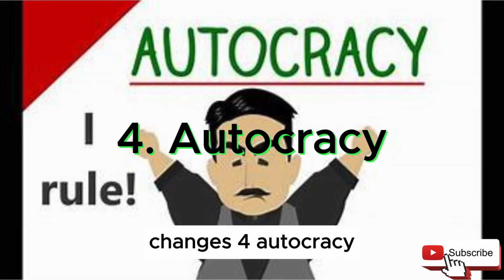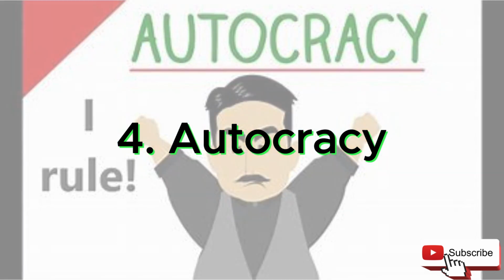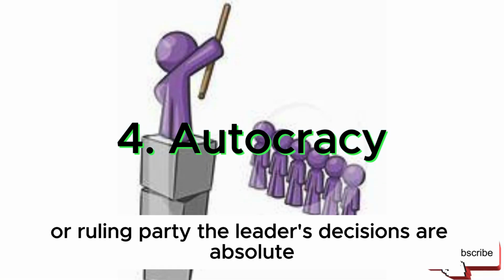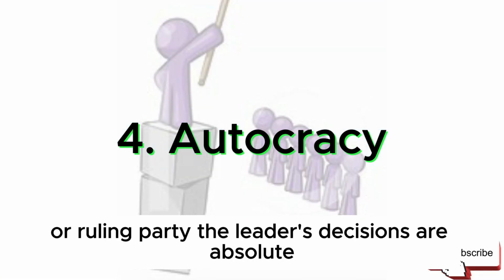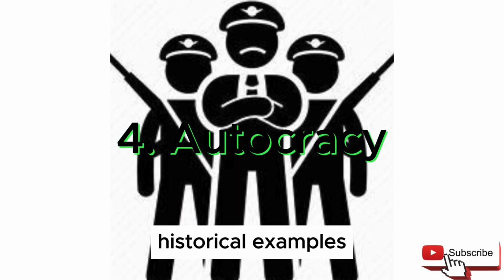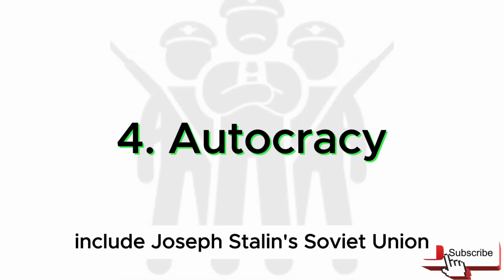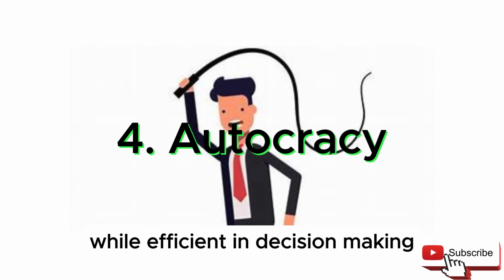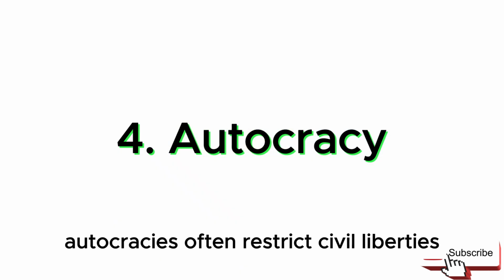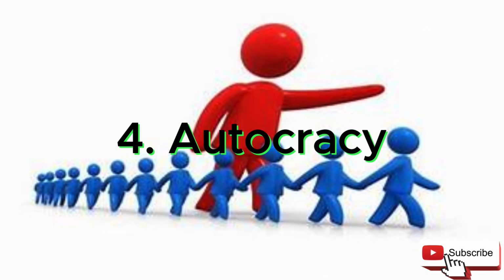4. Autocracy. An autocracy grants supreme power to one individual or ruling party. The leader's decisions are absolute and not subject to external checks. Historical examples include Joseph Stalin's Soviet Union. While efficient in decision-making, autocracies often restrict civil liberties and risk abuse of power.